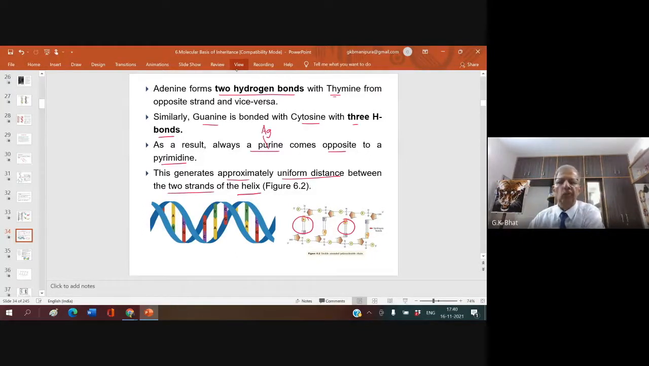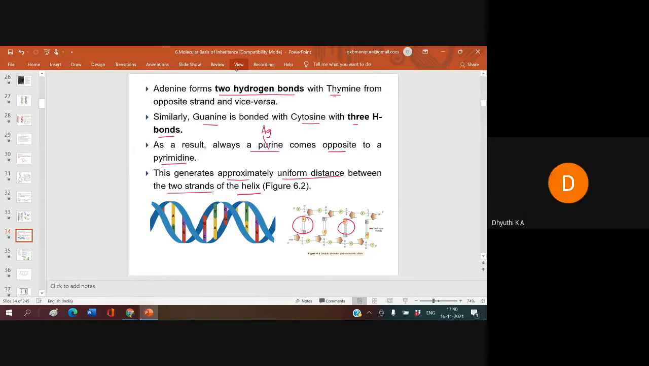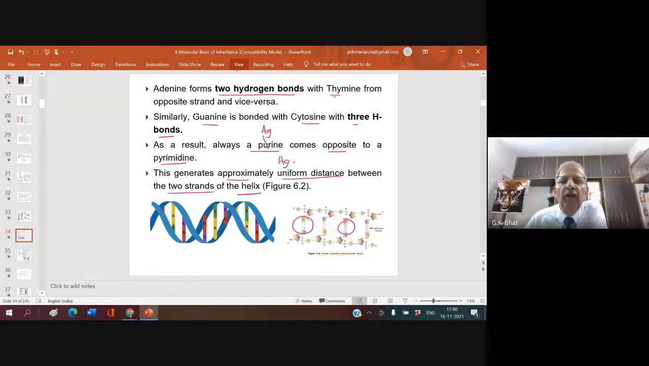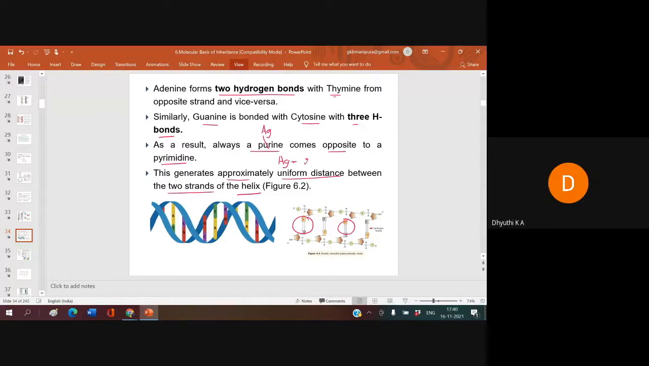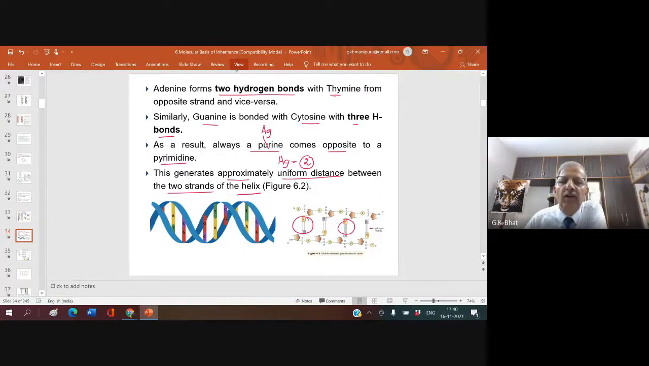Because, you know, this adenine and thymine. In this, which is a single ringed and which is a double ringed? Anyone? Sir, adenine is double ringed. Adenine and? Guanine is double ringed. Who said it? Deepti. Sorry, Deepti. Double ringed. And guanine, cytosine?